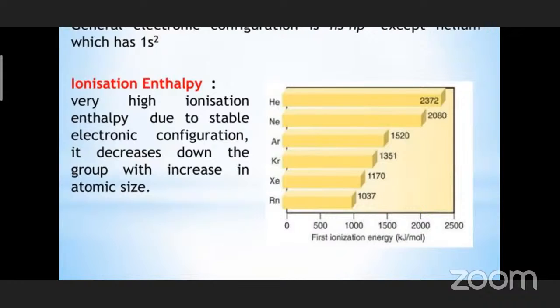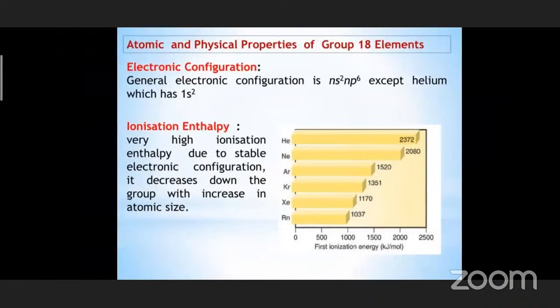So noble gases neither lose nor gain electrons. If you want to carry out either the ionization or add an electron to it, we have to provide large amounts of energy. So these noble gases have high ionization energy, and ionization energy decreases down the group as usual. This is a usual property.